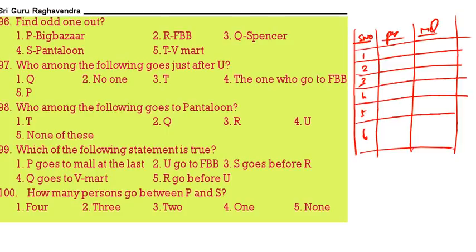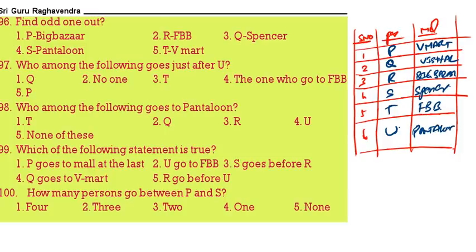Now P, Q, R, S, T, U. This is V-Mart. This is Vishal, Big Bazaar, Spencer, FBB, Pantaloon. Now find the odd one out.